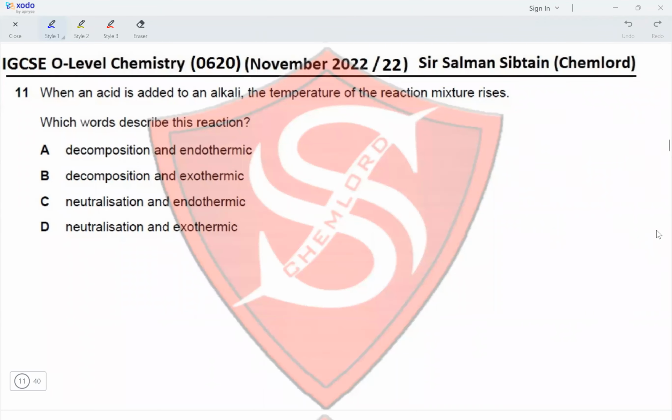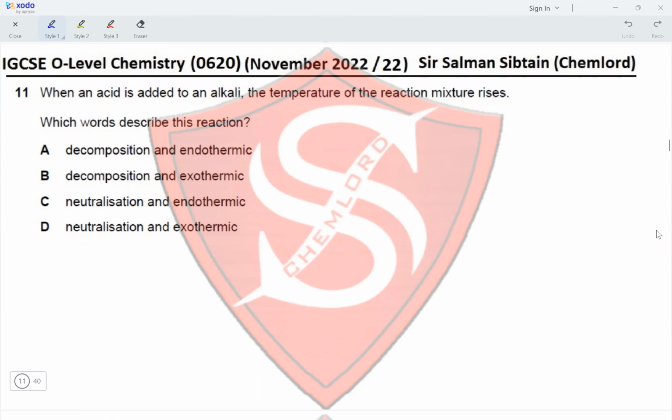Hi guys, this is IGCSE O-Level Chemistry, paper 22, extended MCQs, November 2022, question 11. When an acid is added to an alkali, the temperature of the reaction mixture rises. That means it is an exothermic reaction. Which words describe this reaction?